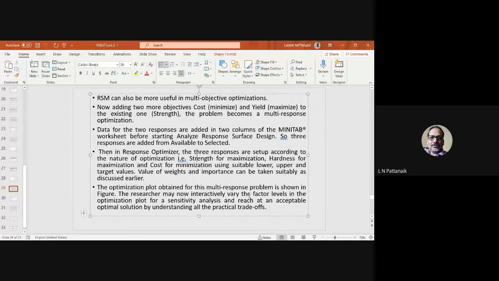Suppose a variable is there, they will check that it is not possible to have this value. Let us see if we are reducing or increasing this one, what is the effect? Instead of going directly by the exact optimum values from some optimization tools. So this RSM can be more useful in practice. That's why you will find many papers in recent time, maybe from the last 15, 20 years, where RSM has been widely used in product development, material research, and all these areas.